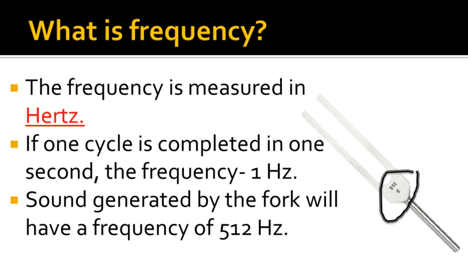You can observe the 512 hertz written on the tuning fork. So it means that the fork vibrates 512 times per second, and this vibration will set up 512 cycles of compression and rarefaction in the air per second, and thus the sound generated by the fork will have a frequency of 512 hertz.